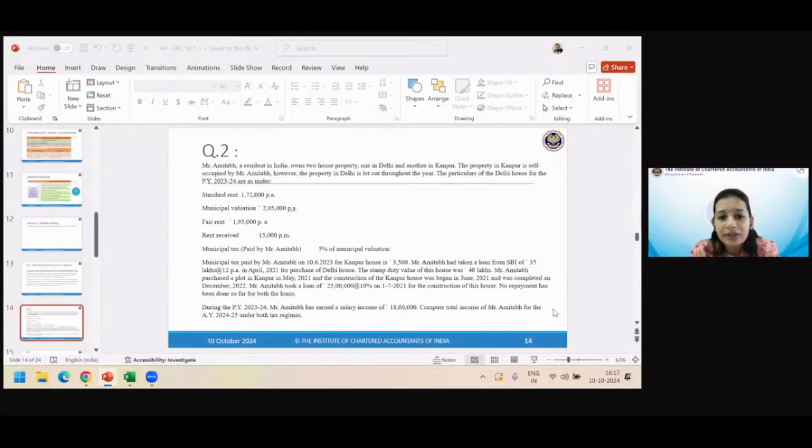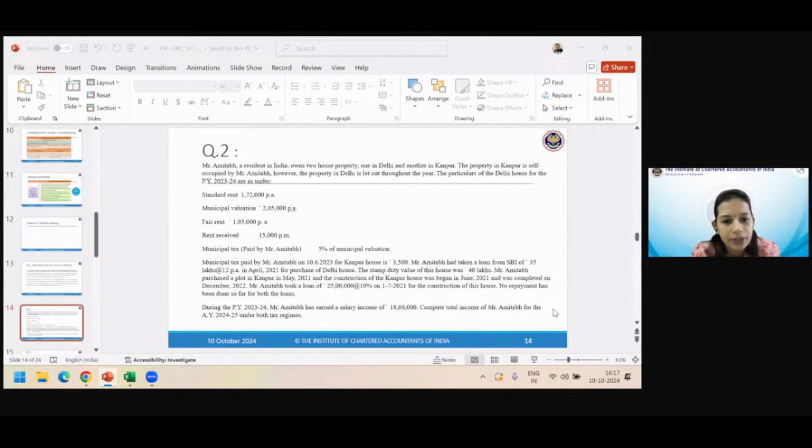Mr. Amitabh, a resident in India, owns 2 house properties, one in Delhi, one in Kanpur. Property in Kanpur is self-occupied. Property in Delhi is let out. Very good. Particulars of Delhi house, which means particulars of the let out house, are as under: standard rent, municipal value, fair rent, they are all per annum. And rent received, actual rent, is per month.